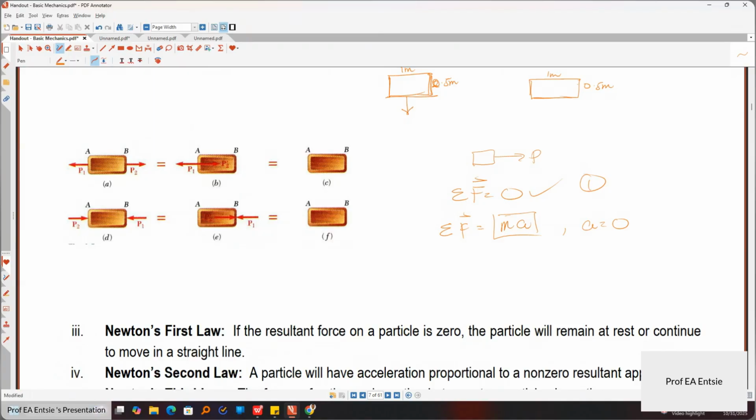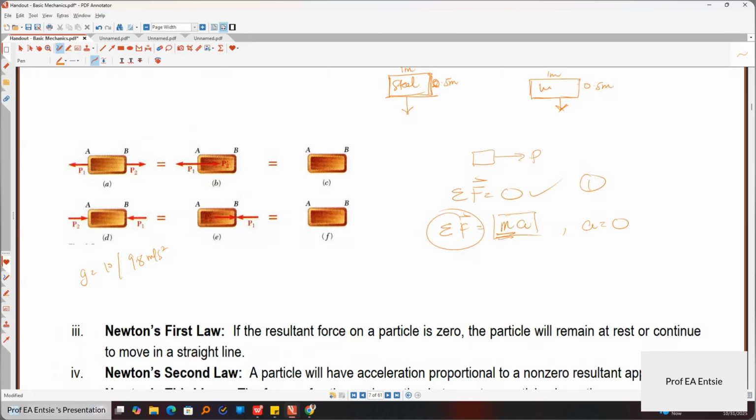Then this and this will come down with the same acceleration, because we know that every particle on earth is acted on by g equals 10 or 9.8 meters per second squared. If the acceleration due to gravity is the same, then the impact of the force, which I'm calling the summation of the forces, will depend on the mass. And this is steel.